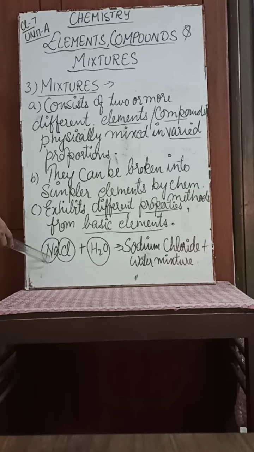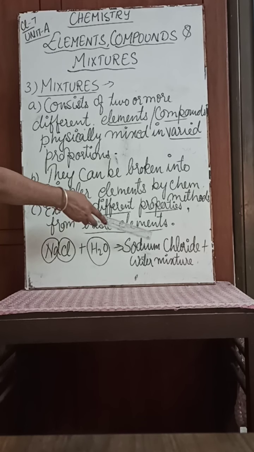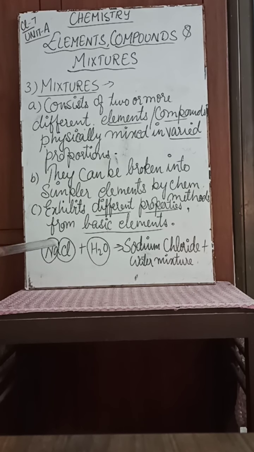This is a compound, sodium chloride. It's a compound, previously I told you. It is mixing with water, H2O, to form a sodium chloride plus water mixture, right? So this is one of the examples we have taken of mixtures, to understand the concept of mixtures. I hope you have understood what are elements, compounds and mixtures.